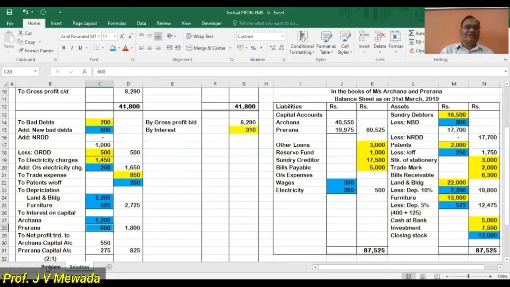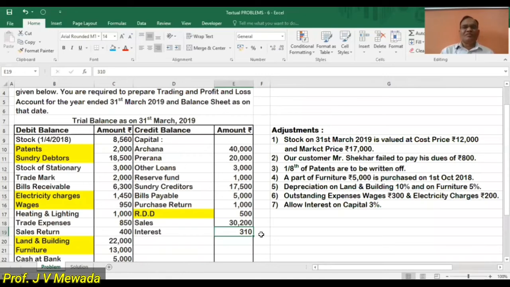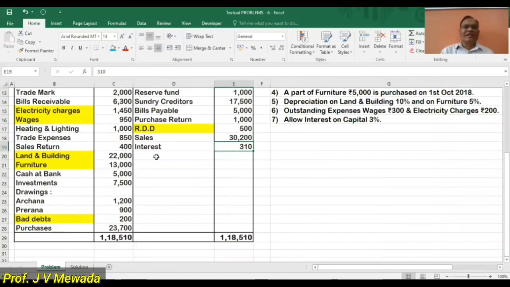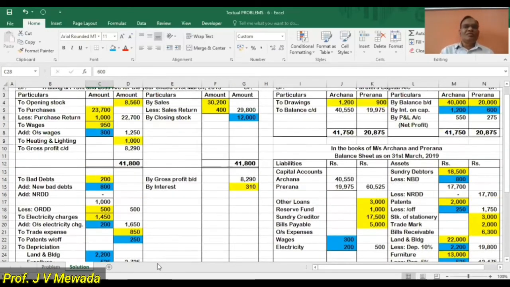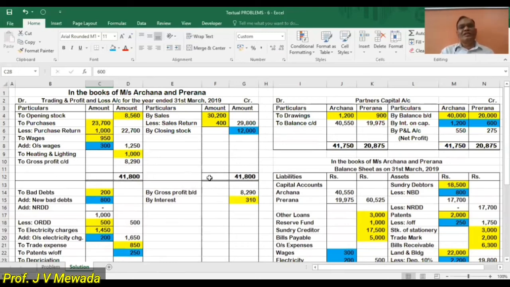Now all our adjustments in the problem, there is no secret adjustment in the trial balance, and all these adjustments we have completed. So we have completed step number 4 also. Now our step number 5 is to close the trading account. In the trading account, sales minus sales return, you have to cast this figure to the outer column, 29,800. Then purchase is also 23,700 minus 1,000 is 22,700, and wages 950 plus 300 is 1,250.